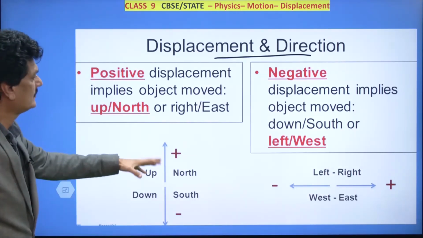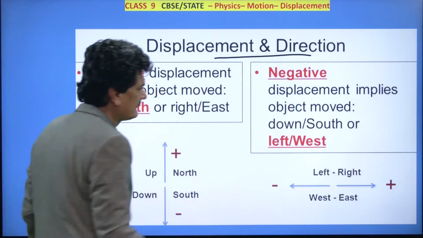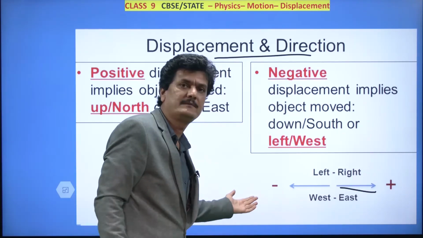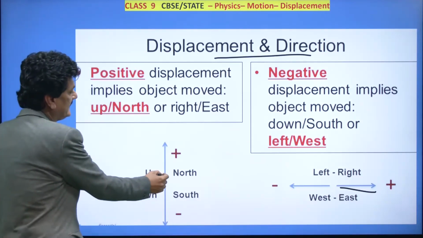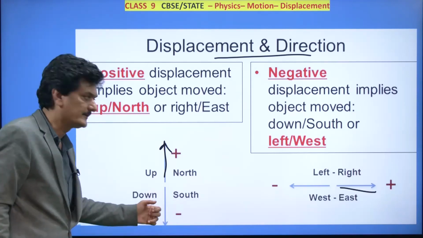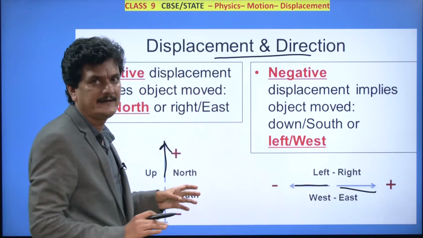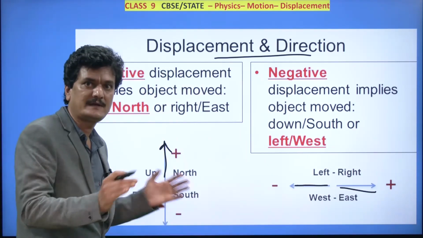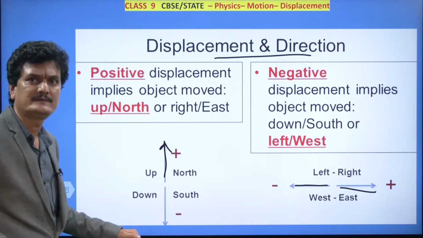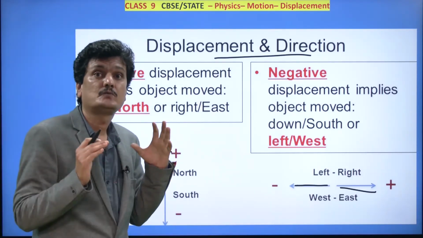So the general thumb rule is that anything to the right, as you can see, will be taken as positive, and anything to the left will be taken as negative. Anything up or north will be taken as positive, south will be taken as negative. So left and right, east and west, up and down, north and south are positive and negative. Then again the question is: with respect to what?